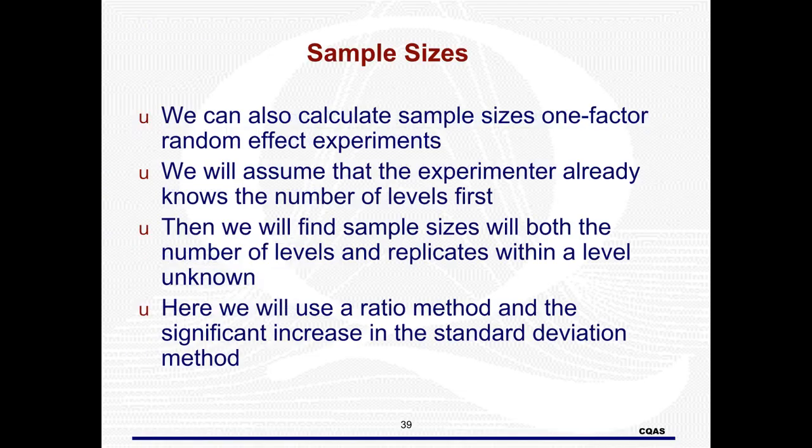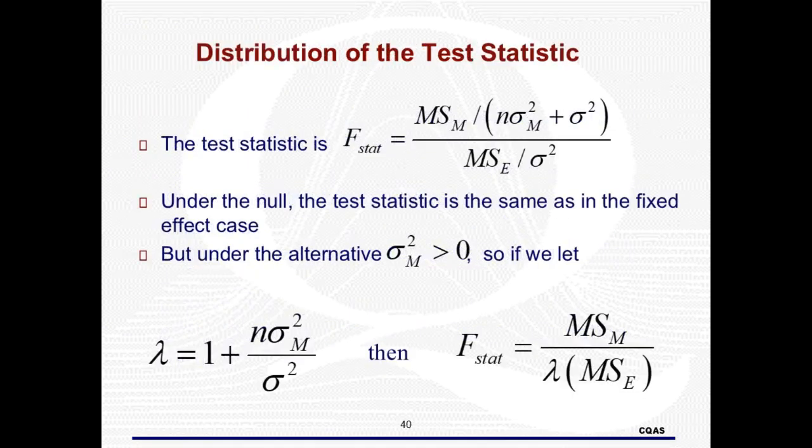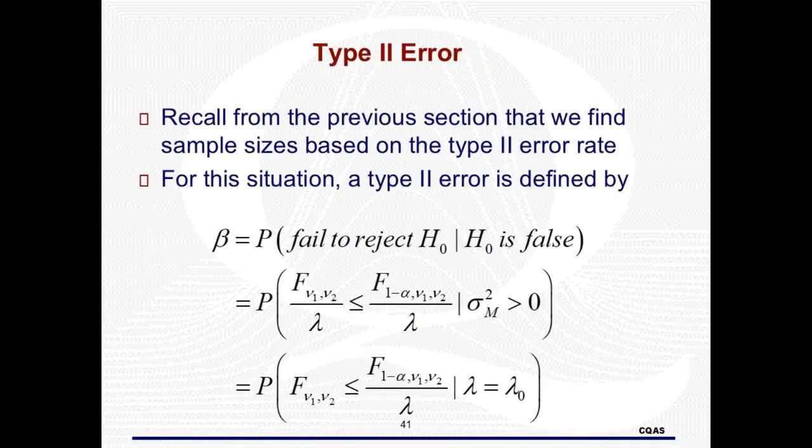The sample size can also be determined before an experiment is run. This can get more complicated than the fixed case because we can use this to get n, a, or both. Notice that we are still calculating lambda, then using it to get an f-stat. We define the type 2 risk and adjust only by dividing our critical point by lambda. Notice that this is different than what we did for the fixed effect case.